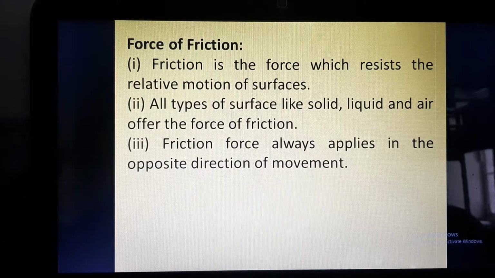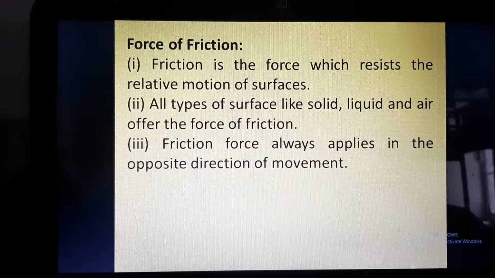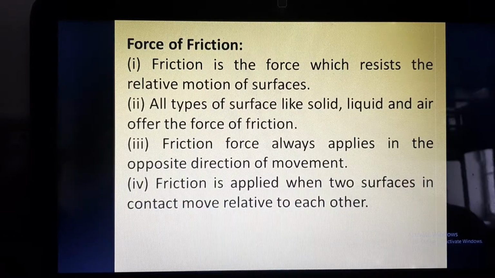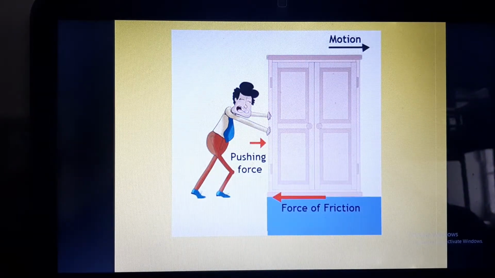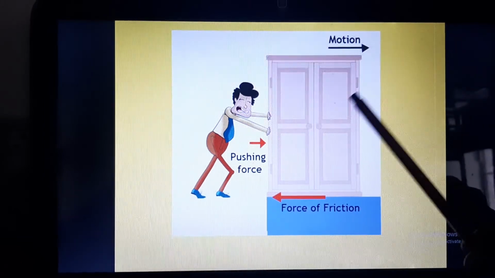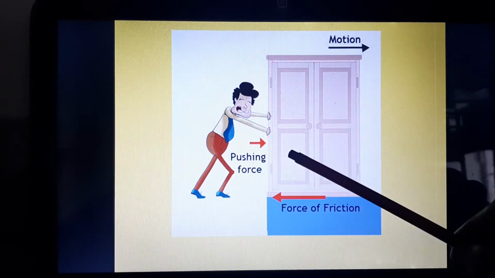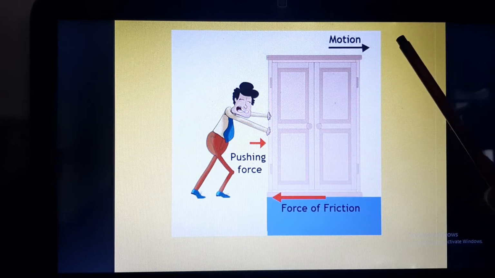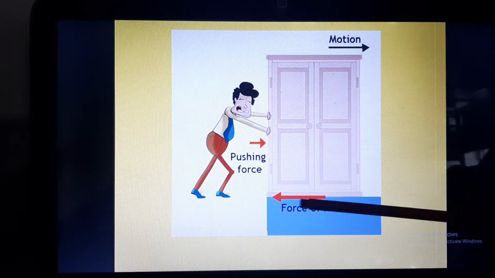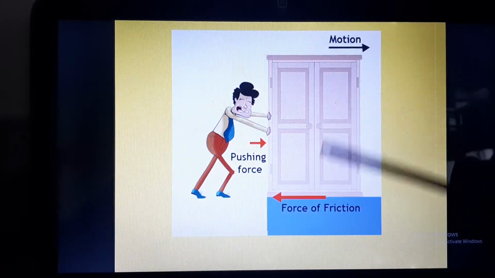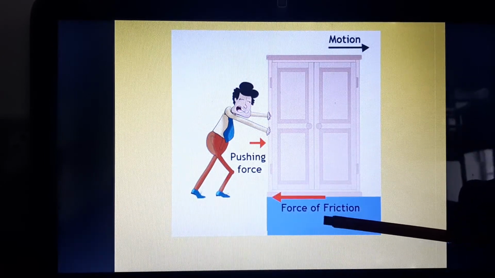Now friction always acts in the opposite direction of movement, this we have studied, and friction is applied whenever there are two surfaces in contact and they move relative to each other. In this picture, we can see that this man is trying to push this almirah. The pushing force is in this direction, hence the motion is also in the same direction, but the surface is applying a force in the opposite direction of the motion, hence this force is frictional force.